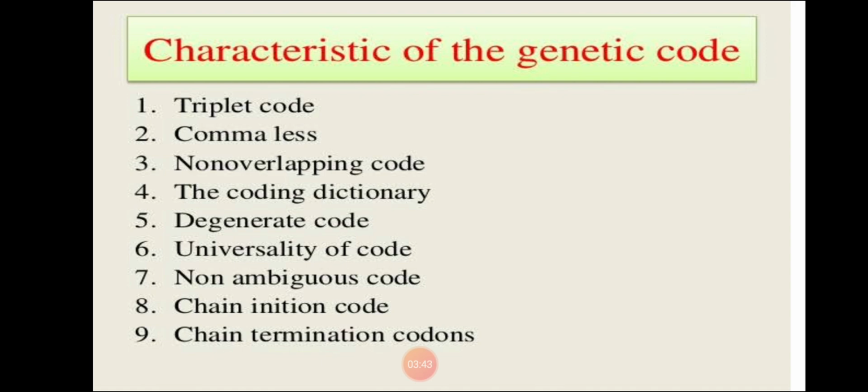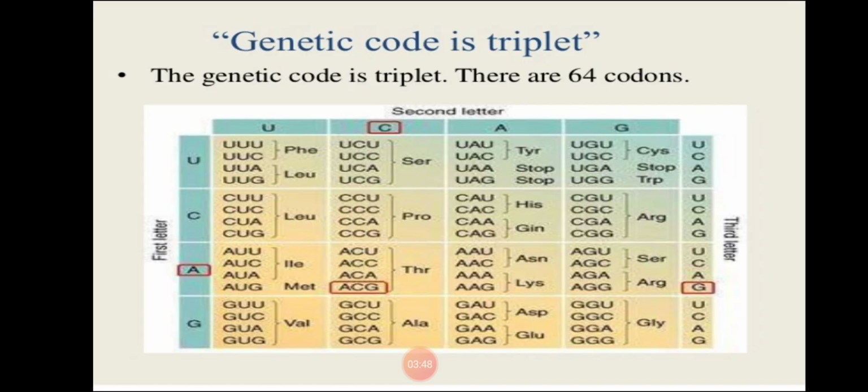So let us start with the first property, that genetic code is triplet. What does this mean? It means that all the genetic codes are present in the form of a triplet. There are a total of 64 codons. You can see in this table that all the codons are in the form of a triplet, meaning 3 nitrogen bases, 3 nucleotides are present in each codon. They are never in the form of 1, 2 or 4.